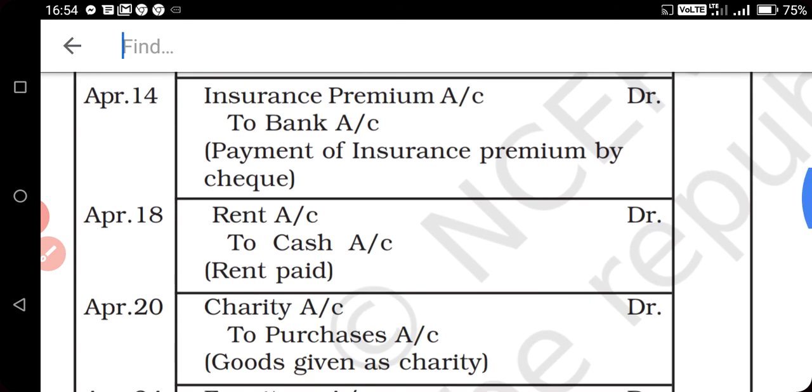14. Insurance premium. Business is making the payment against the insurance premium of the business. So insurance premium account debit to bank, or you can write only premium account debit to bank. We are making the payment of the insurance premium by check. So that's why we are not using the word cash. We will use the word bank because we are making payment through check.